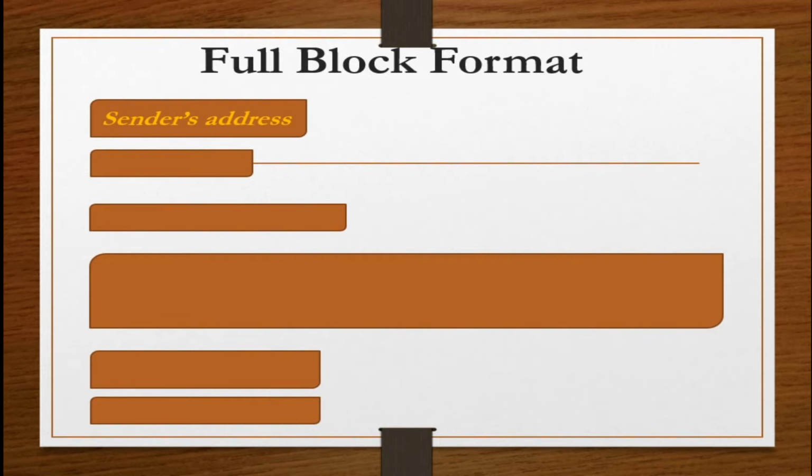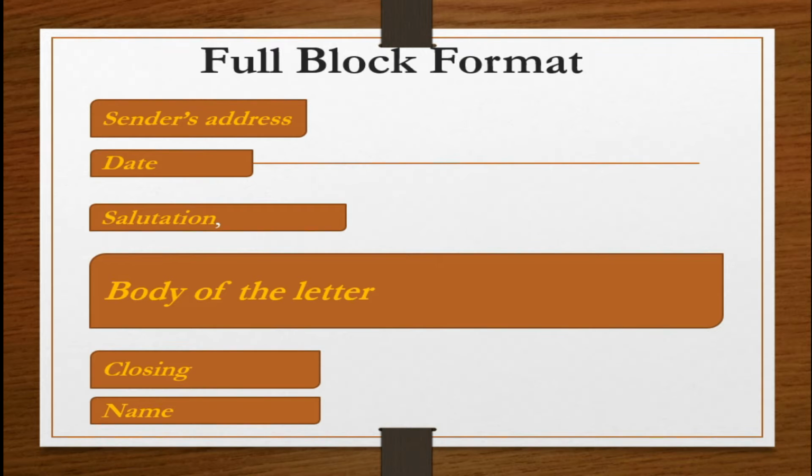Here you see full block format. Nowadays, we broadly use this format to write letters. Okay, who can tell me what are the main changes you can see in this format? Yes, as you see, we have aligned all the parts of the letter on the left side.